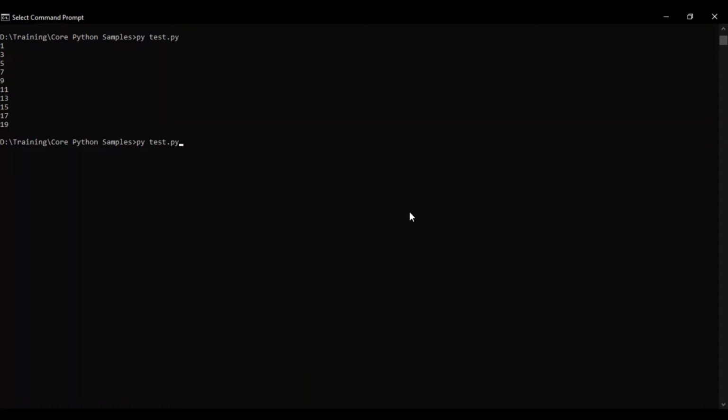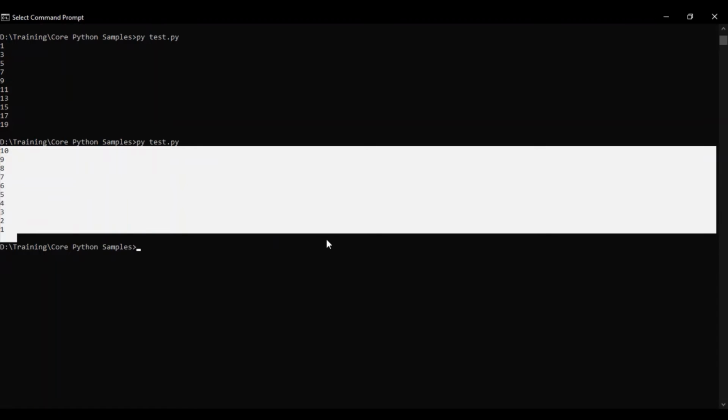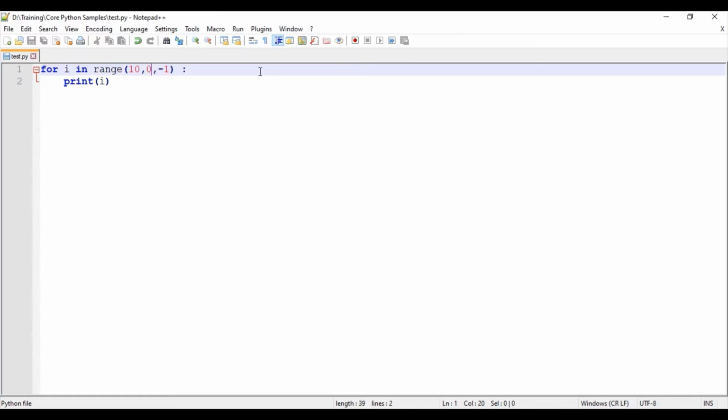So I get the output 10, 9, 8, 7, 6, 5, 4, 3, 2, 1. I get the values in descending order. If I had given 1 here, it would have printed only till 2, because it takes n minus 1.